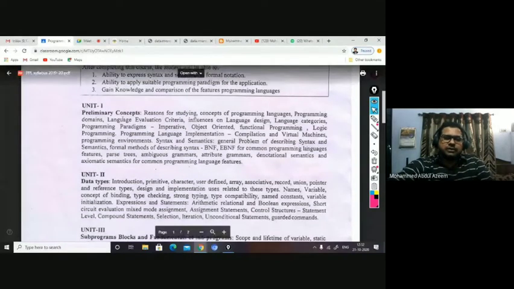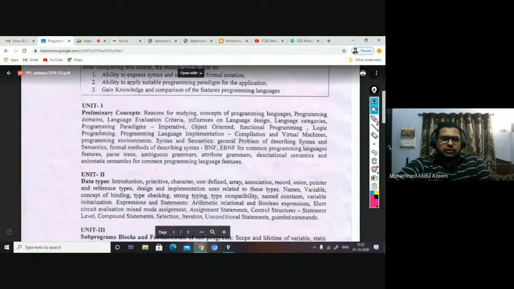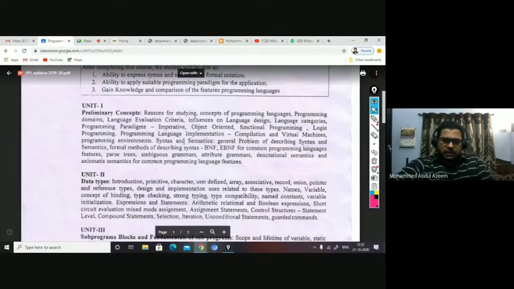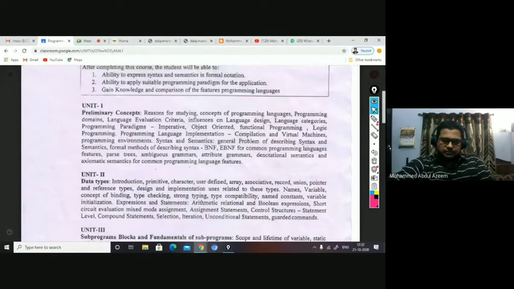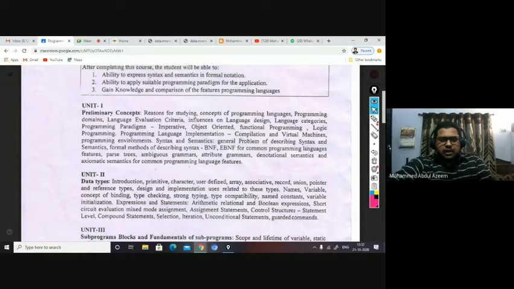And preliminary concepts here. The first unit covers the preliminary concepts, consisting of reasons for studying concepts of programming languages, programming domains, language evaluation criteria, influences on language design, language categories, and programming paradigms like imperative, object-oriented, functional programming, and logical programming. Then programming language implementations, different kinds of implementation like compilation, interpretation, and virtual machines. Then programming environments, all these are discussed. Then syntax and semantics is also covered as part of the first unit.